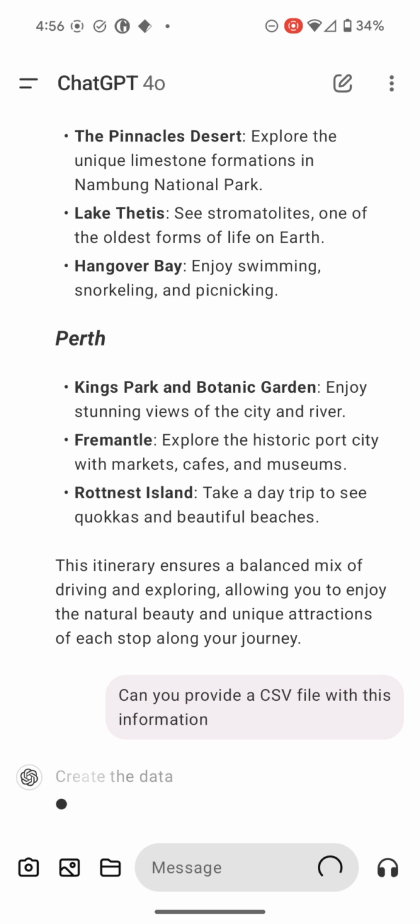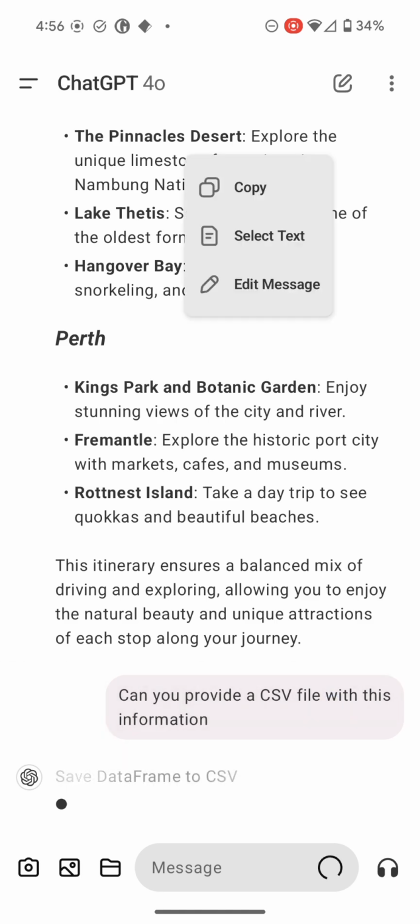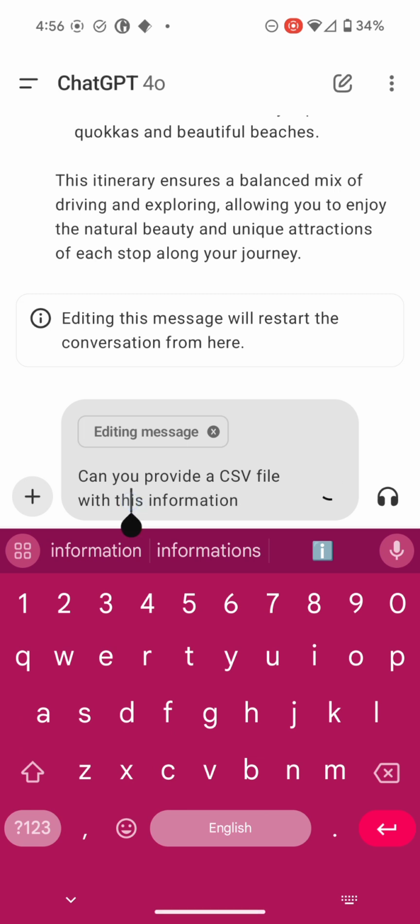Now, actually, it might be better rather than letting it regenerate the response to that question, which it misunderstood the first time. It didn't give us all the information. Let's instead edit the question. Let's make the question correct first time.